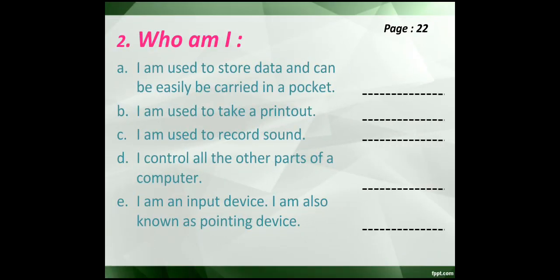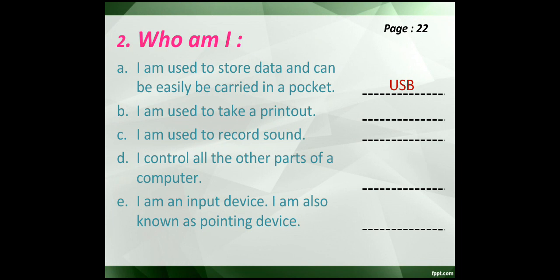Worksheet number 2, second question, who am I? A: I am used to store data and can be easily carried in a pocket. We have already discussed which memory device is used to store data. I am used to store data, which means it is a memory device, and it can be easily carried in your pocket, which means it has a smaller size. The memory device that is smaller in size is called USB.